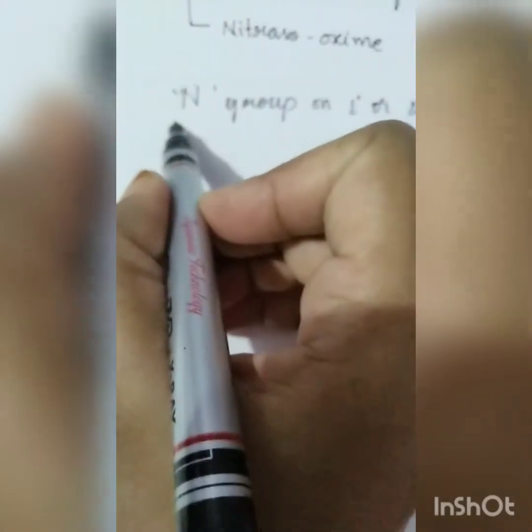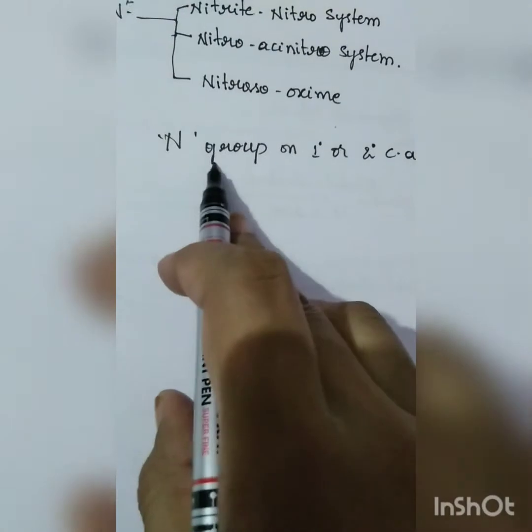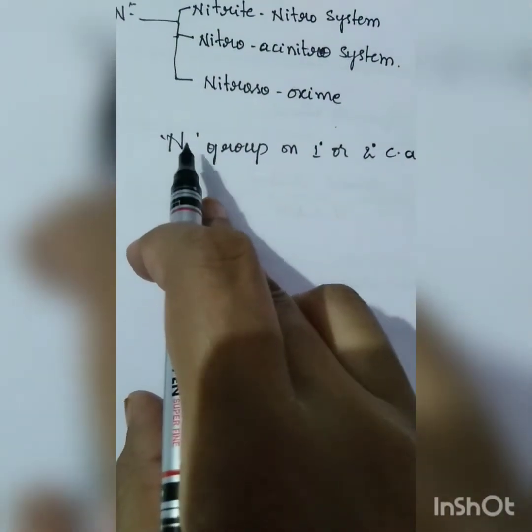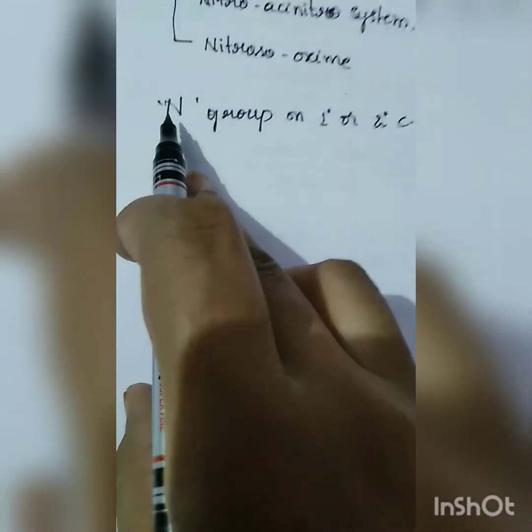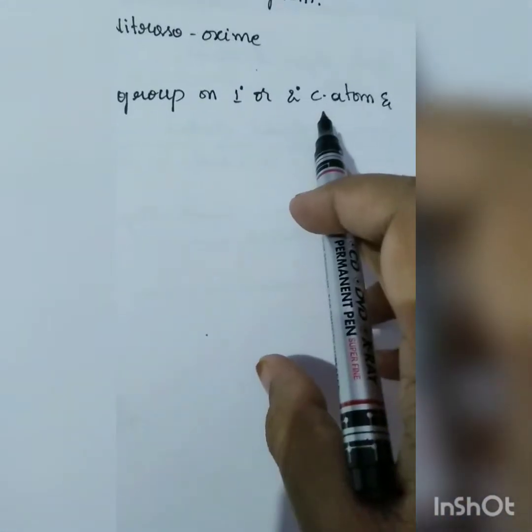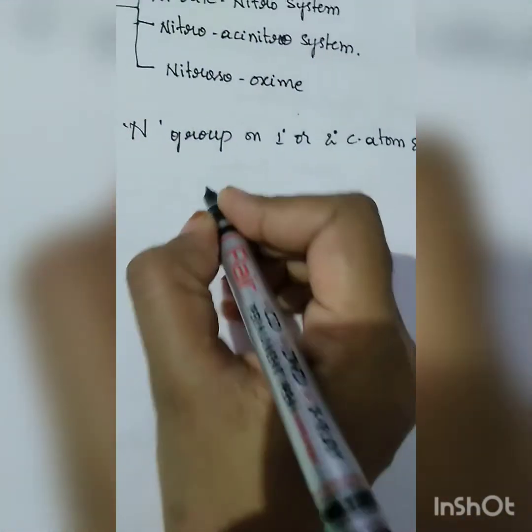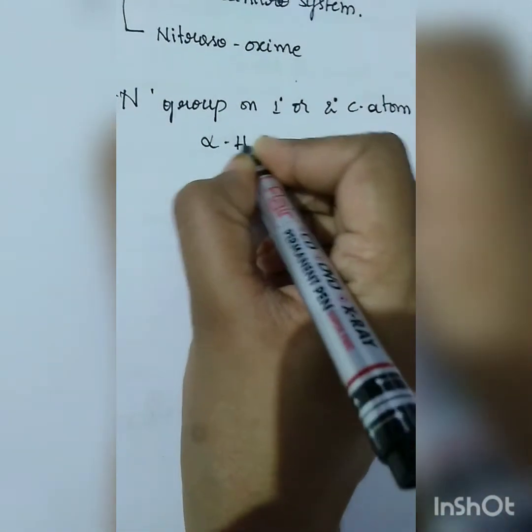and the tautomerism showing compound which is having a nitro group should have the nitro group on a primary or secondary carbon atom, and that should contain alpha hydrogen in it.